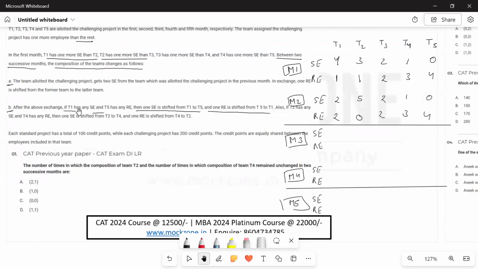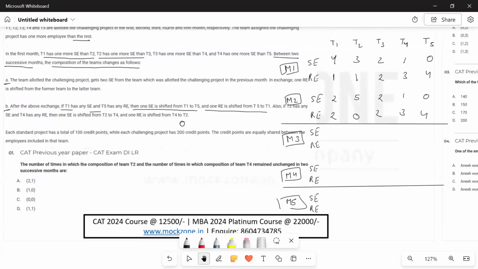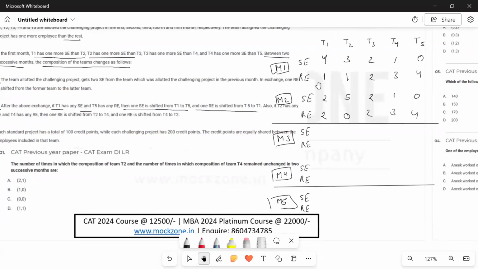After the above exchange, if T1 has SC and T5 has any RE, T1 has SC, T5 has RE, yes, then one SC is shifted from T1 to T5. So this 2 will become 1 and this 0 will become 1. And one RE is shifted from T5 to T1. So this 4 will become 3 and this 2 will become 1.